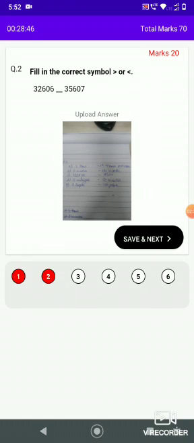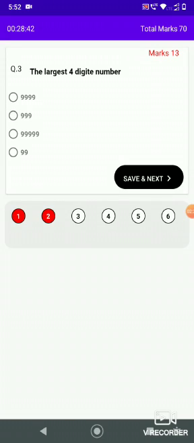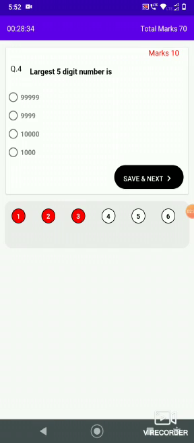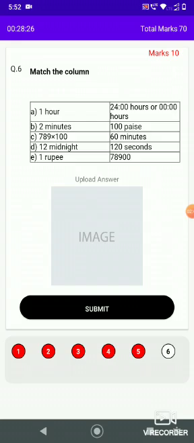So you can see the image. Then save and next. Again the next question, save and next. Save and next. Again one more time I need to upload an image.